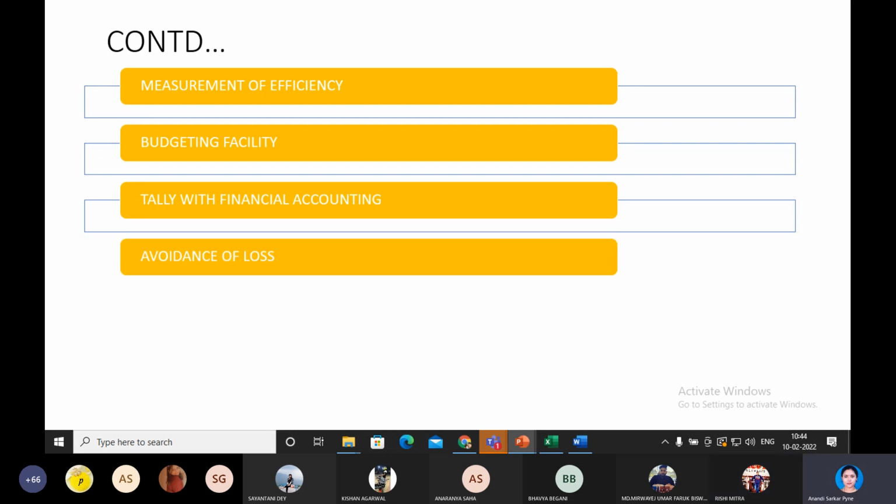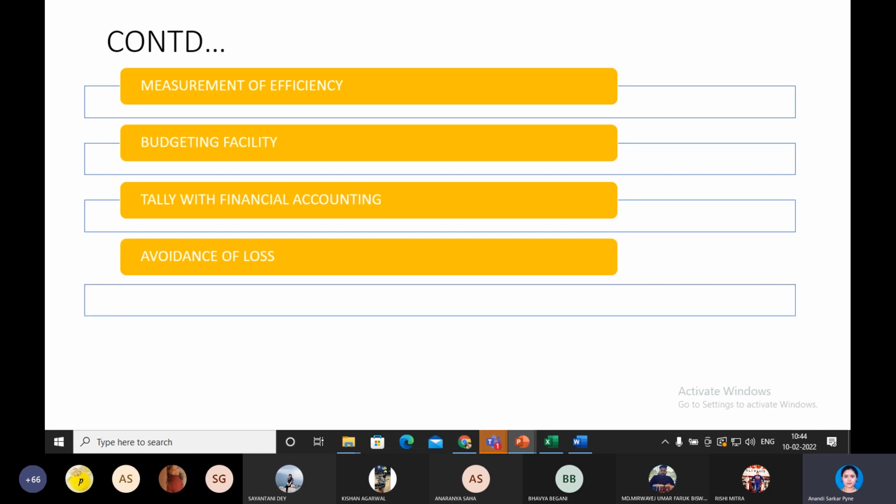Next is avoidance of loss. So if there is proper costing planning, if there is proper channelization of different activities and techniques, and proper cost control, you can avoid loss for the company. If you take care of the cost, you have a stringent costing policy, you have considered all the factors in relation to the expenses or cost the company is going to bear, you can avoid loss for the concern.